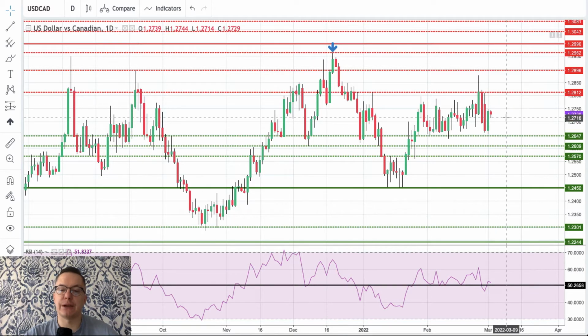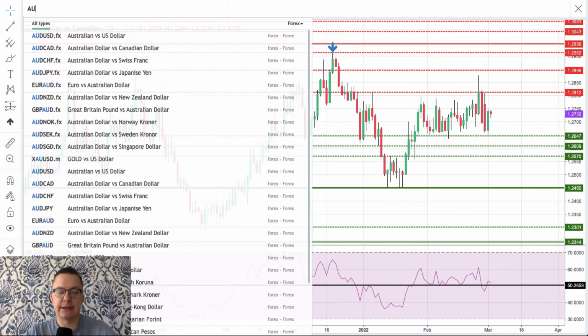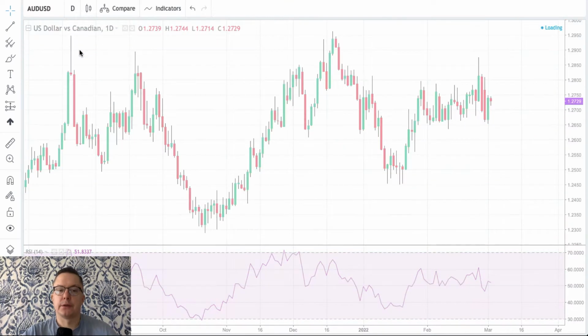In case of a surprise, if there is no hike, we will most likely stay inside the range, because there are at least 4 hikes expected from the Fed this year. The first one will start in March. So that's the point of view of the Canadian dollar, range bounded, waiting for the Bank of Canada interest rate decision. Let's take a look at the Australian dollar.